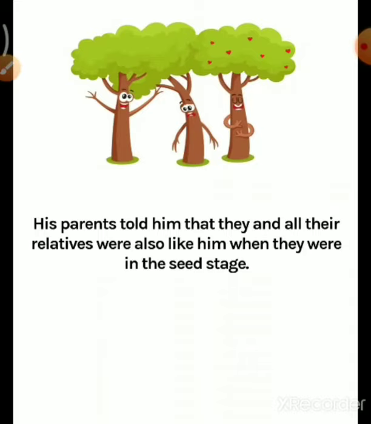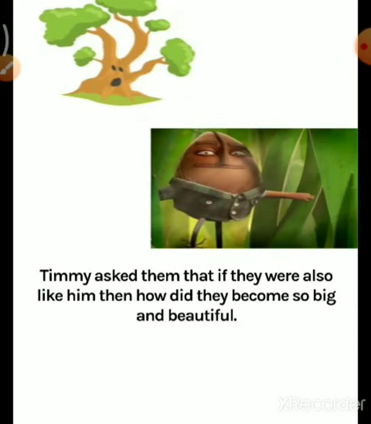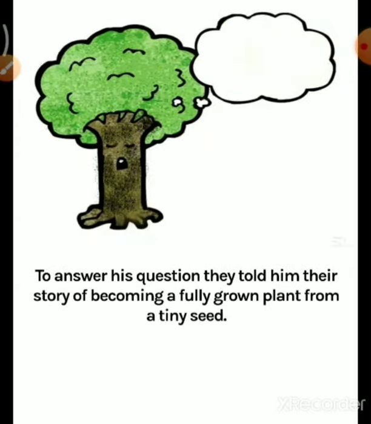His parents told him that they and all their relatives were also like him when they were in the seed stage. Timmy asked them that if they were also like him, then how did they become so big and beautiful? To answer his question, they told him their story of becoming a fully grown plant from a tiny seed.